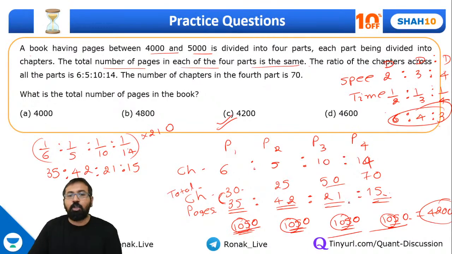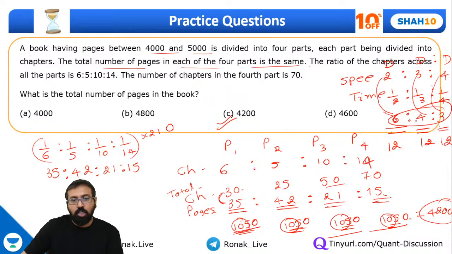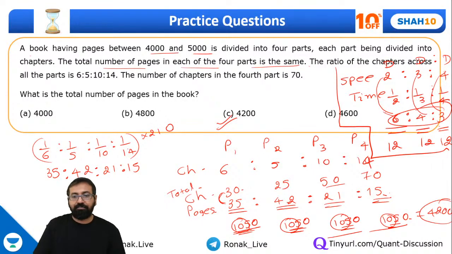So exactly the same logic is being applied over here. Now if I multiply the speed into time, I'll get the same distance 12 over here, and over here. So this is the concept that we applied even in this question. Guys, have you all understood this?